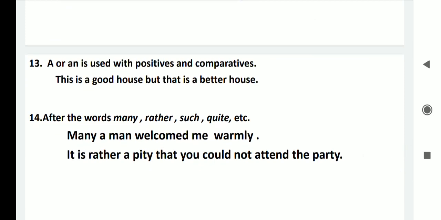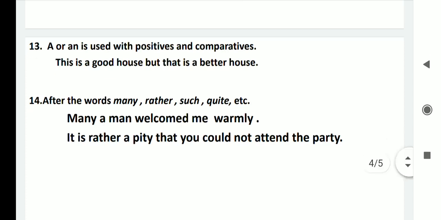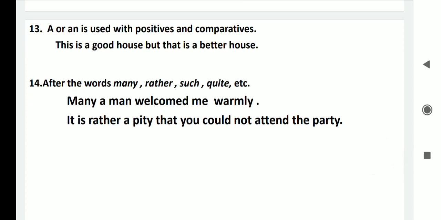Now point number 13, a or an is used with positives and comparatives. For example, the sentence we have written here: this is a good house but that is a bad house. A or an is used with positives and comparatives. So from the sentence we wrote, you can understand we are using a or an with positives and comparatives.